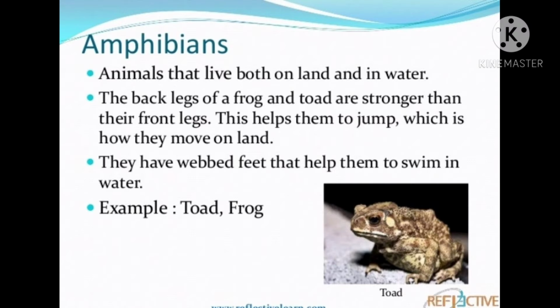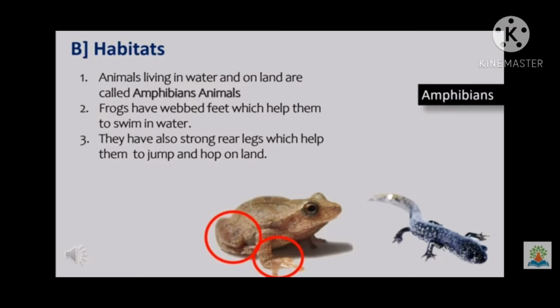Amphibians, animals that live both on land and in water, are called amphibians. The back legs of a frog and toad are stronger than their front legs. So this helps them to jump, which is how they move on land. They have webbed feet that help them to swim in water. So examples of amphibians are toad and frogs. You can see here webbed feet. So frogs have webbed feet which help them to swim in water. Webbed means network like structure, you can see over here.